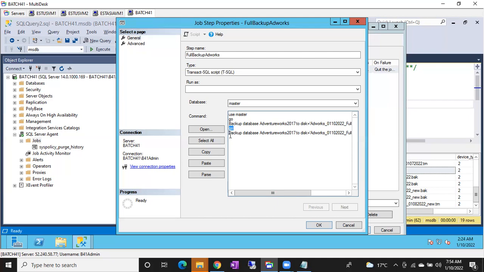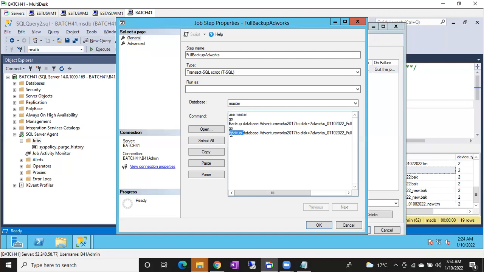I'll show you, okay. So this is clear, right? Whatever query you are going to put inside this command box, it will execute all the queries. If you want to execute as a next step, you can execute differential backup as a next step. For this you can create one more extra step, guys. Once full backup is completed successfully, it has to go to the next step, then it will take the differential backup in the next step. Is it clear, Kusma?